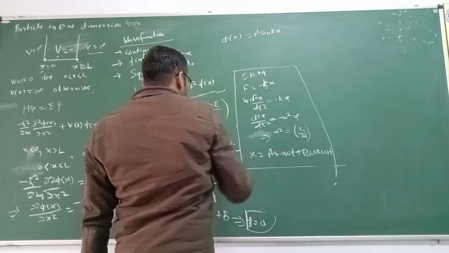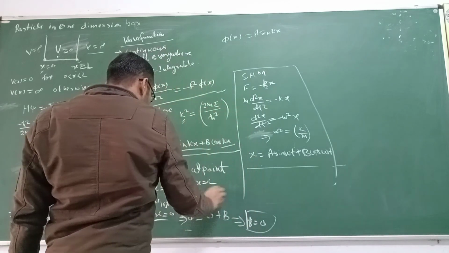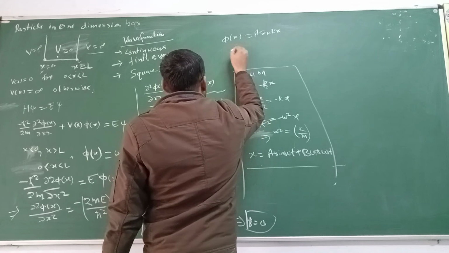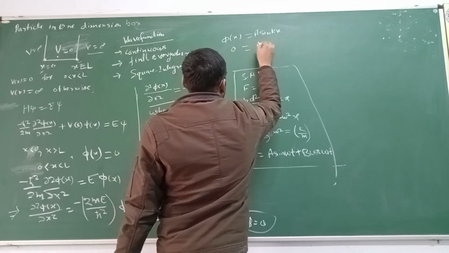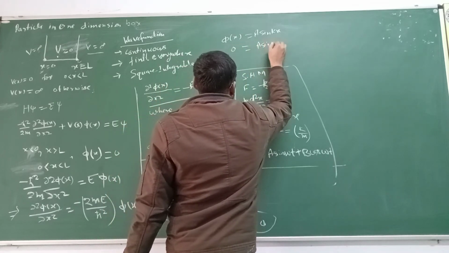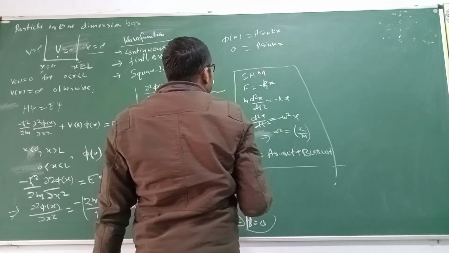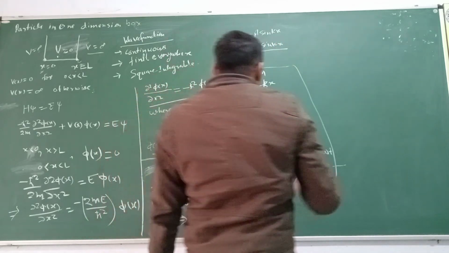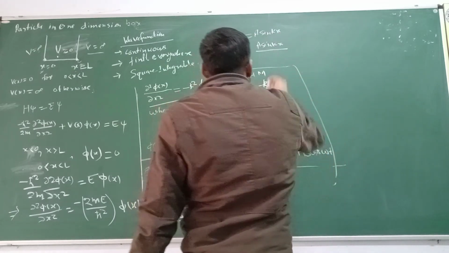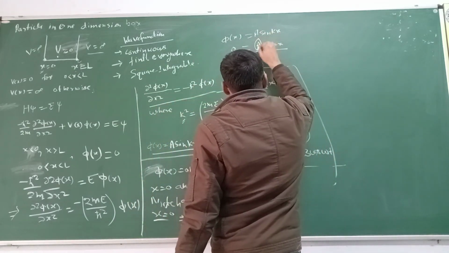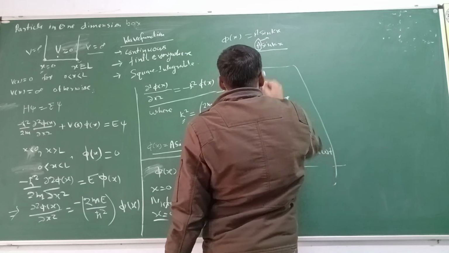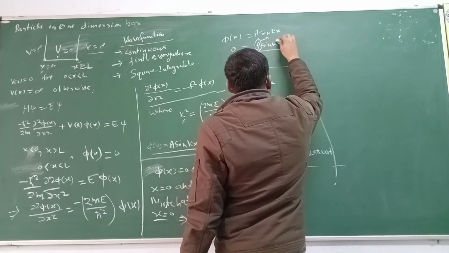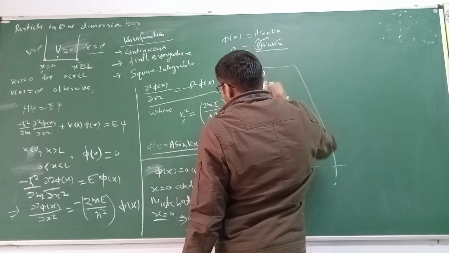Now using the second boundary condition, if we put x equal to L, the wave function again will be 0, so a sin kL equal to 0. Now the question arises: a cannot be 0, because this is the wave function.